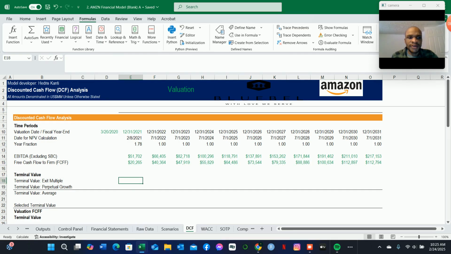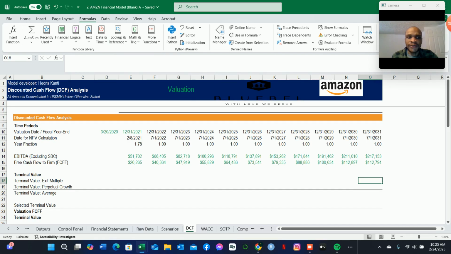So having that set up, we can now use that to determine our terminal value: exit multiple, perpetual growth, and a hybrid of both. So in this case, we will set that up to be the end of year cash flows here.